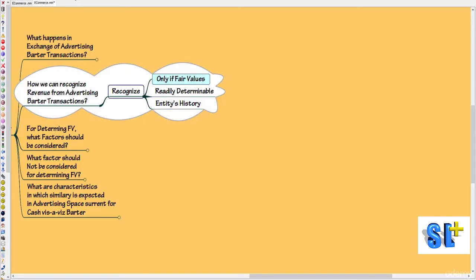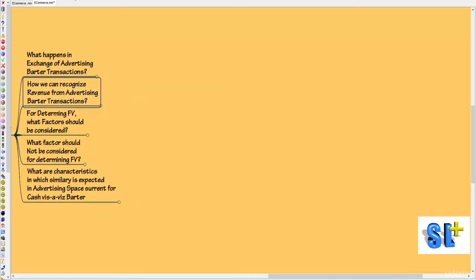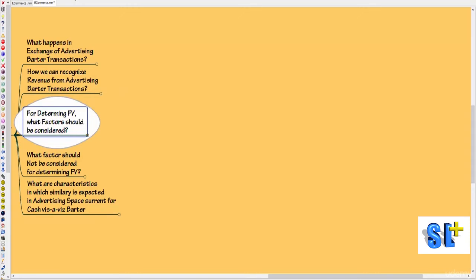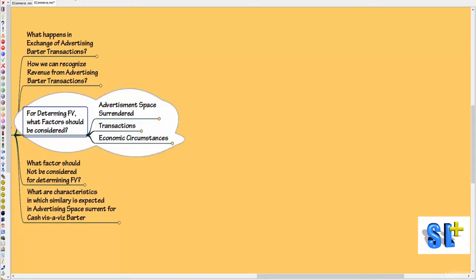Now, what do I mean by fair value? How are we going to determine the fair value? What factors should we consider? For determining the fair value, we have to consider three factors. Number one, the advertisement space that is surrendered. Number two, the transactions. Number three, economic circumstances.